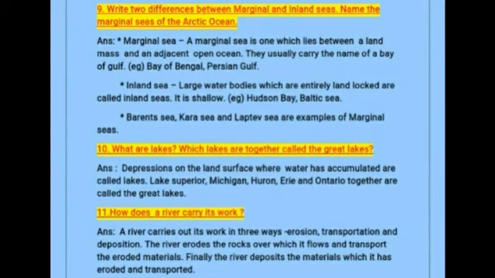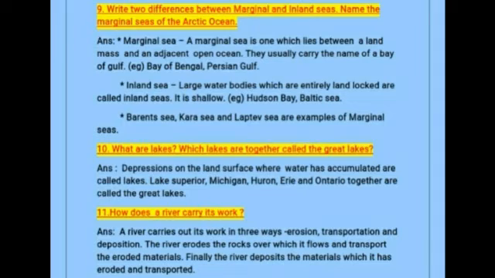So next question, write two differences between marginal and the inland seas and name the marginal seas of the Arctic Ocean. So a marginal sea is one which lies between a landmass and an adjacent open ocean, and they usually carry the name of a bay or gulf. Example, Bay of Bengal and Persian Gulf. Next one, inland sea. The large water bodies which are entirely landlocked are called inland seas, and it is shallow. Example, the Hudson Bay and the Baltic Sea. Next, the Barents Sea, Kara Sea and the Laptev Sea are examples of marginal seas.